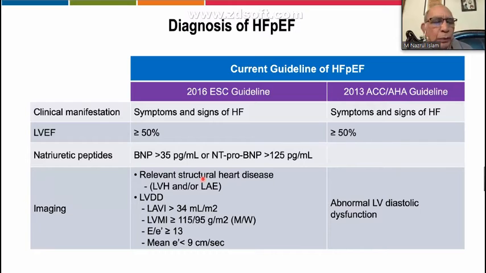The first two criteria are the same. They added natriuretic peptide and gave cutoff values. And they have also given imaging criteria, like relevant structural heart disease, either LVH or left atrial enlargement, and some measures of left ventricular diastolic dysfunction, which I have already discussed earlier.